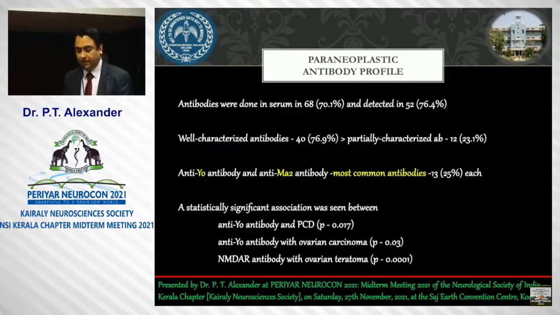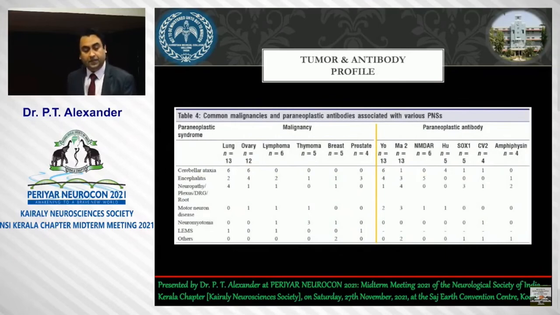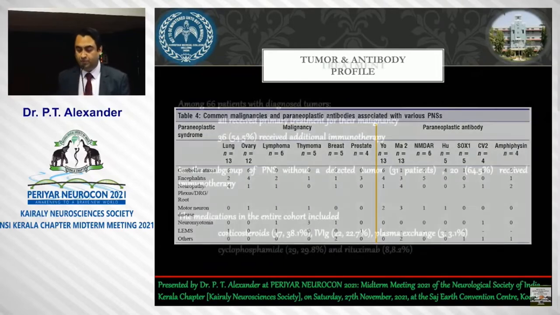The antibody profile: anti-Yo and anti-MAR2 were the most common in our study, slightly contrary to what the European or the Western studies had shown till now. The same, as I mentioned, the most common were the lung and the ovarian cancers, and the most common antibodies were Yo and MAR2.